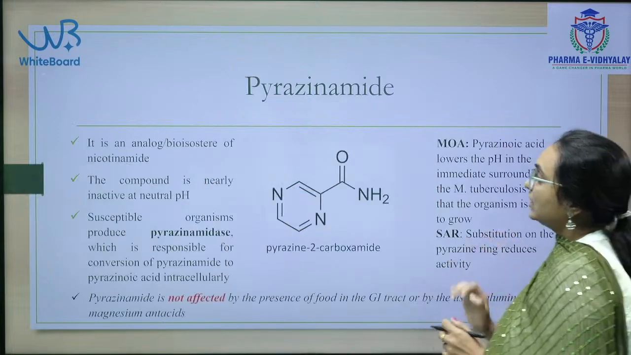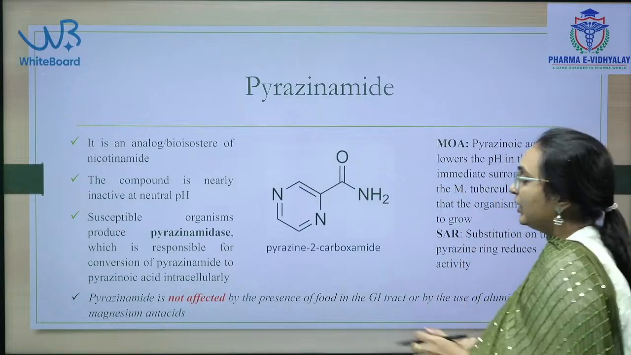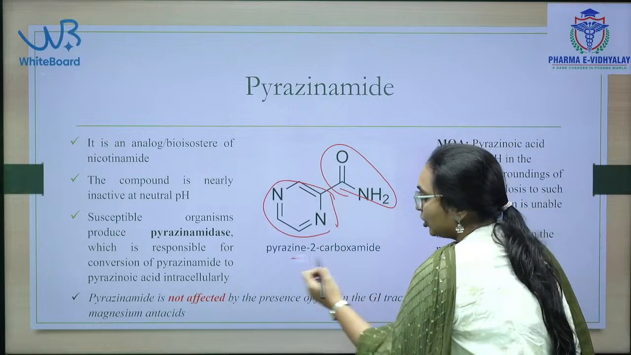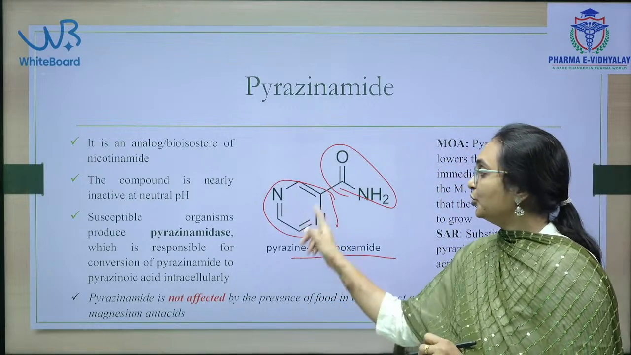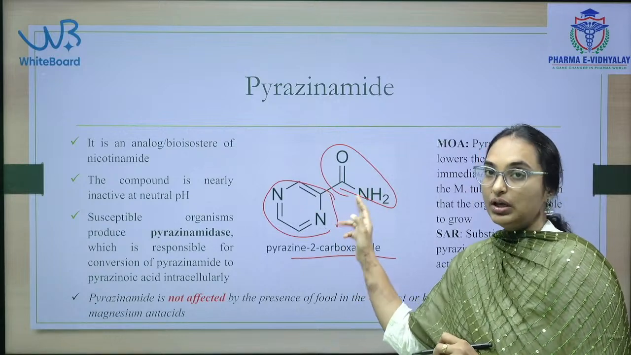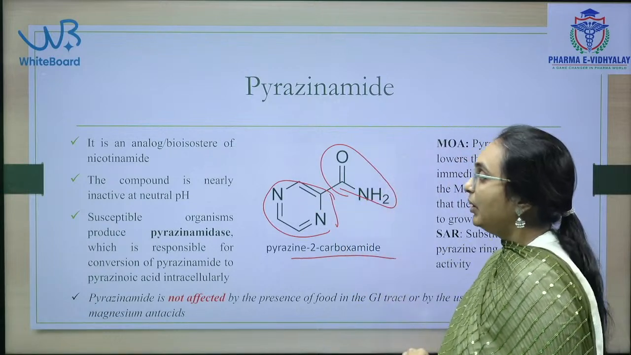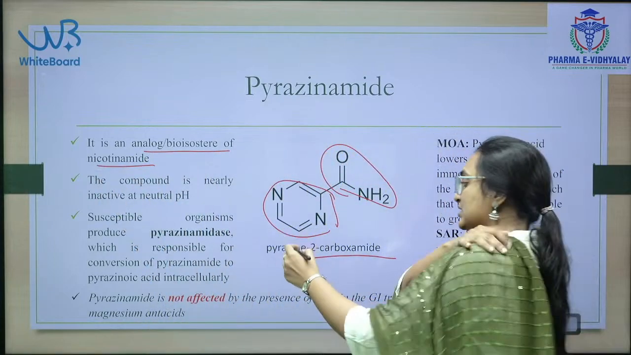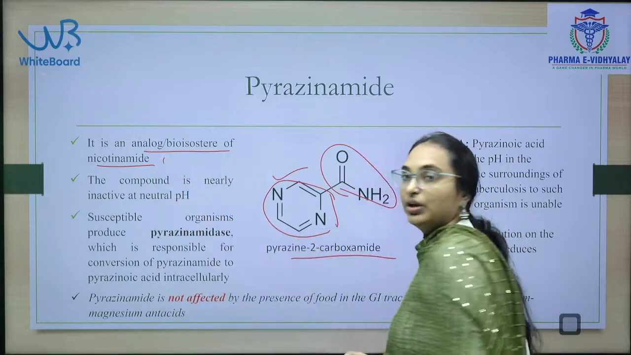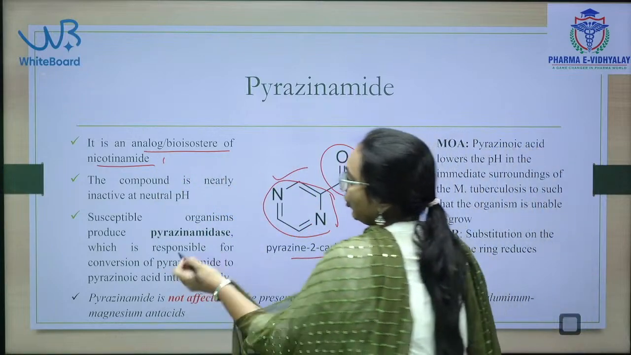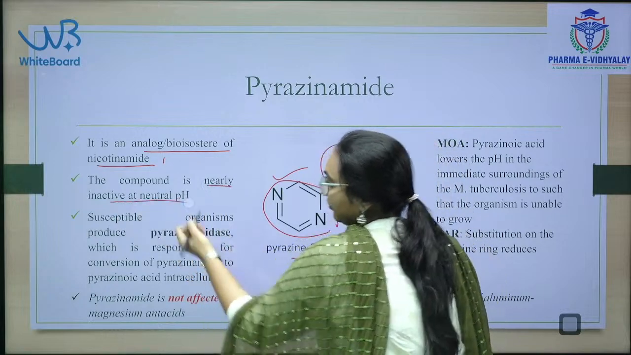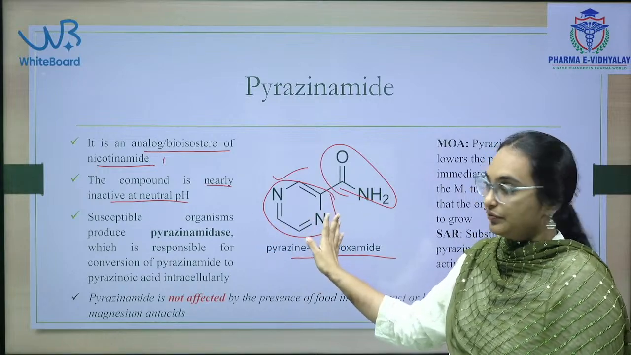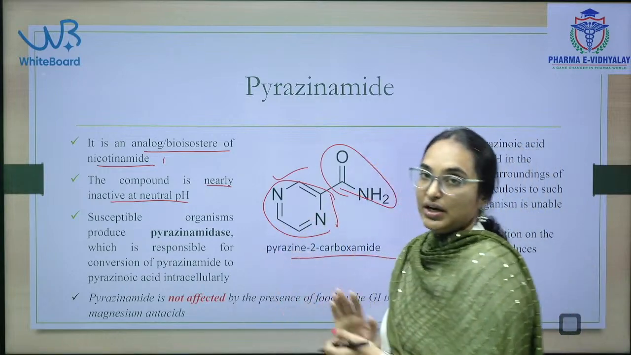Let's move on to the next drug, pyrazinamide. This is pyrazine, and you have an amide: pyrazine 2-carboxamide, that is pyrazinamide, and this is a bioisostere of nicotinamide. So, pyrazinamide is an analog of nicotinamide. Another important point is that it is inactive at neutral pH and active at acidic pH. So, what is the mechanism of action of this drug?